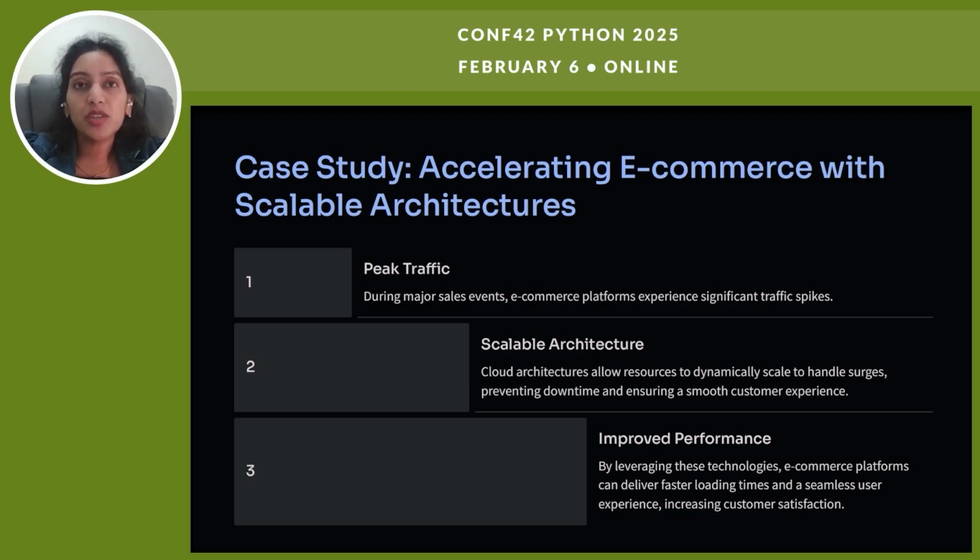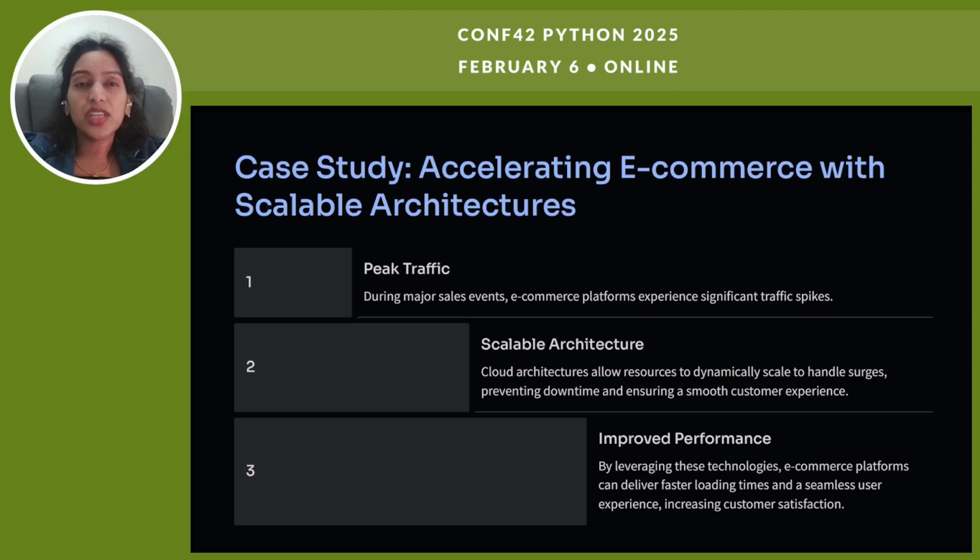And the solution would be implementing scalable architectures dynamically to handle surges, maintaining 99% or 99.9% uptime and faster loading times. For instance, consider Amazon, which ensures smooth user experience even with millions of simultaneous visitors. This also enables us to improve the performance. Faster loading times directly impact customer satisfaction and conversion rates. Studies show that a 1 second delay in page load time can reduce conversions by up to 7%.